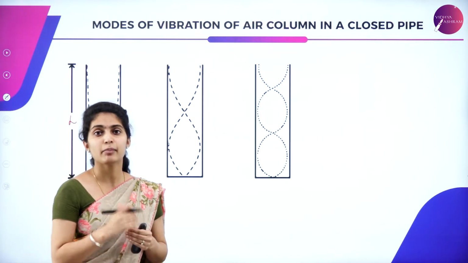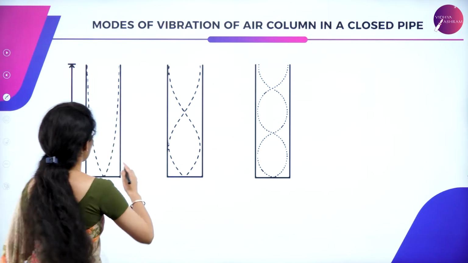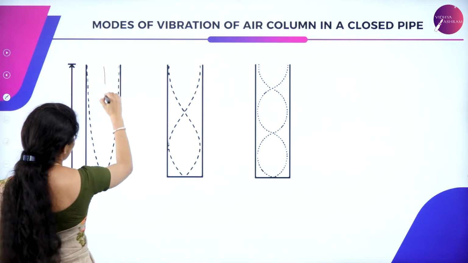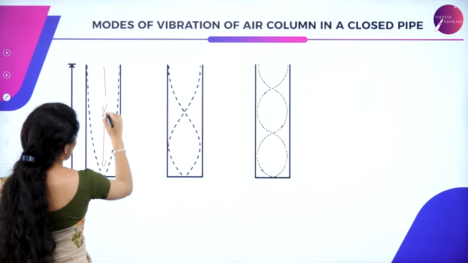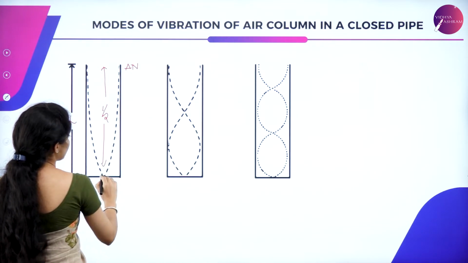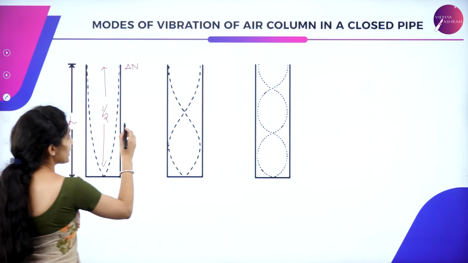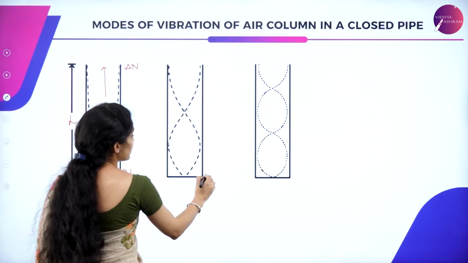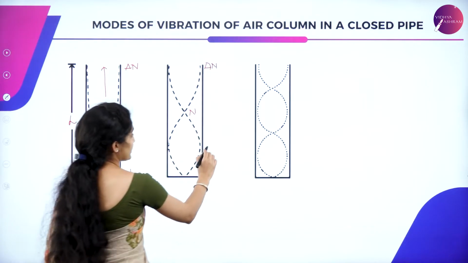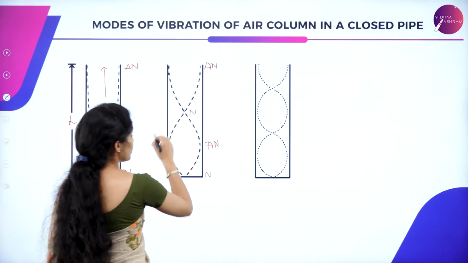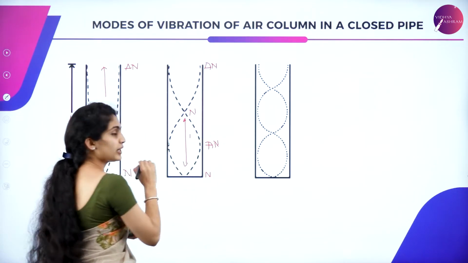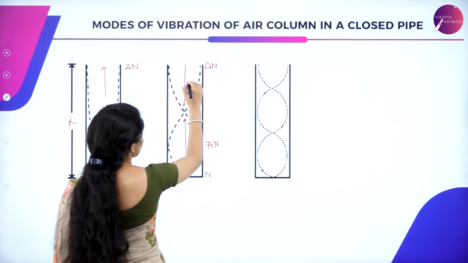Let us name the nodes as well as antinodes. We have a segment, and this segment is a half segment. This is the antinode, AN, and this part is the node. Again we have two nodes over here, one node and two node. This is an antinode and this is also an antinode. How many segments are there? This is one segment, or a loop, and here it is half.